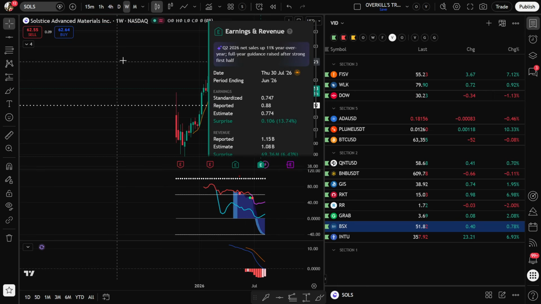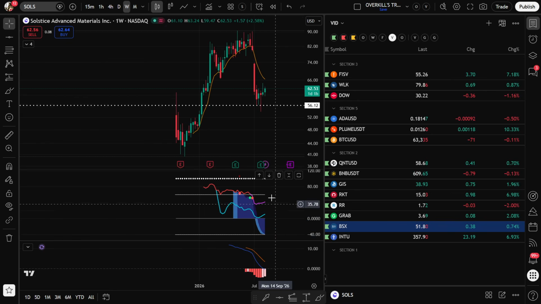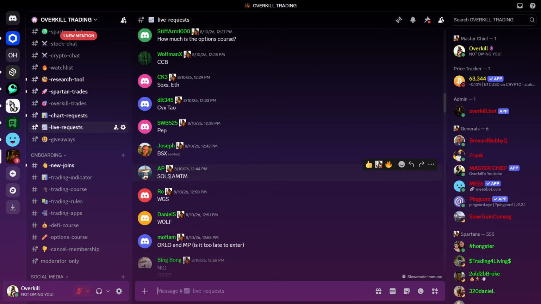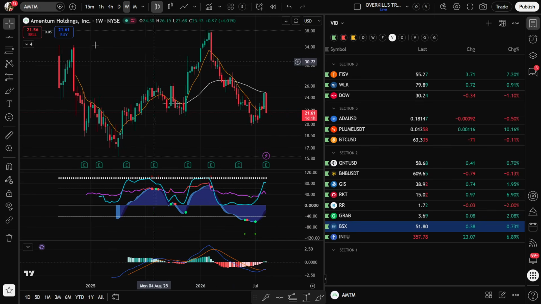Their sales are up around 11% so far over year, which is a good sign. It's sold off really hard. We'd just be looking for the signal to confirm, but that signal should probably pop up here in the next 1 to 2 weeks as long as 56 holds. I don't think this is a bad place to start a position now that it's down. I mean, it's down probably 40% from the highs. So look for the signal on that to confirm the bottom. If you want to start a position there, I don't see why not.